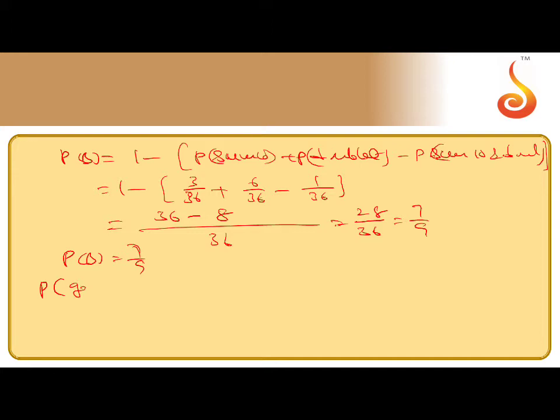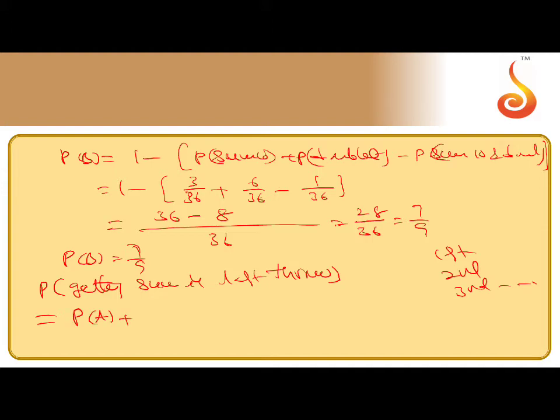This may happen on the first or second or third throw, and so on. On the first throw you may get sum 10. For the second throw, first he didn't get sum 10, that is neither sum 10 nor doublet, so P of B and P of A. Next, in the first two throws he may not get doublet or sum 10, then sum 10 in the last, that is P of B, P of B, P of A, and so on, it is infinite.